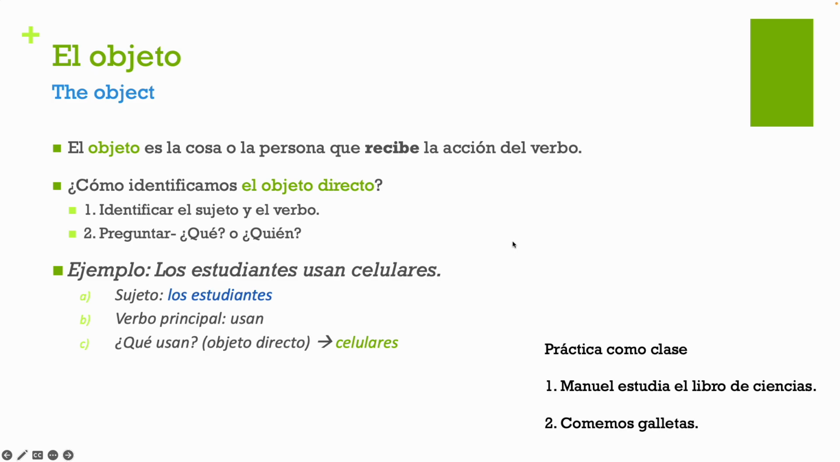Entonces yo tengo dos de práctica. Manuel estudia el libro de ciencias, comemos galletas. I want you to pause for a moment. You can even pause the video and figure out who is your subject, what is your verb, and what is the direct object in your sentence.